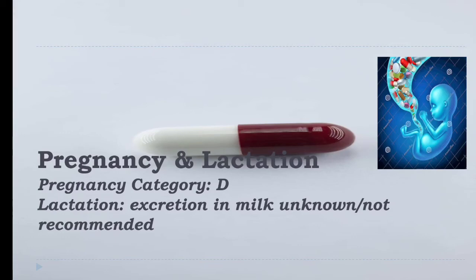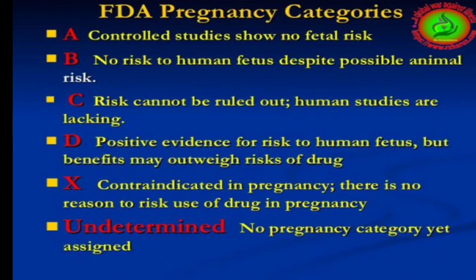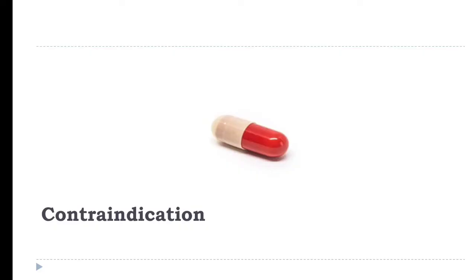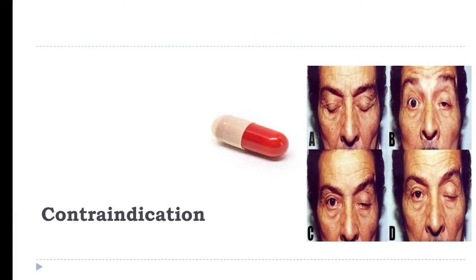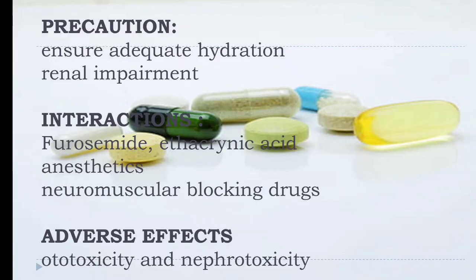Now in pregnancy and lactation, it lies in category D. In lactation, it is excreted in the milk, unknown, not recommended because it is not safe, because overall it is an antibiotic. As you can see in the FDA pregnancy categories, D means positive evidence of risk to the human fetus, but benefit may outweigh risks of the drug. Now its contraindication. And what is this condition? It is basically myasthenia gravis, and it is contraindicated in myasthenia gravis.